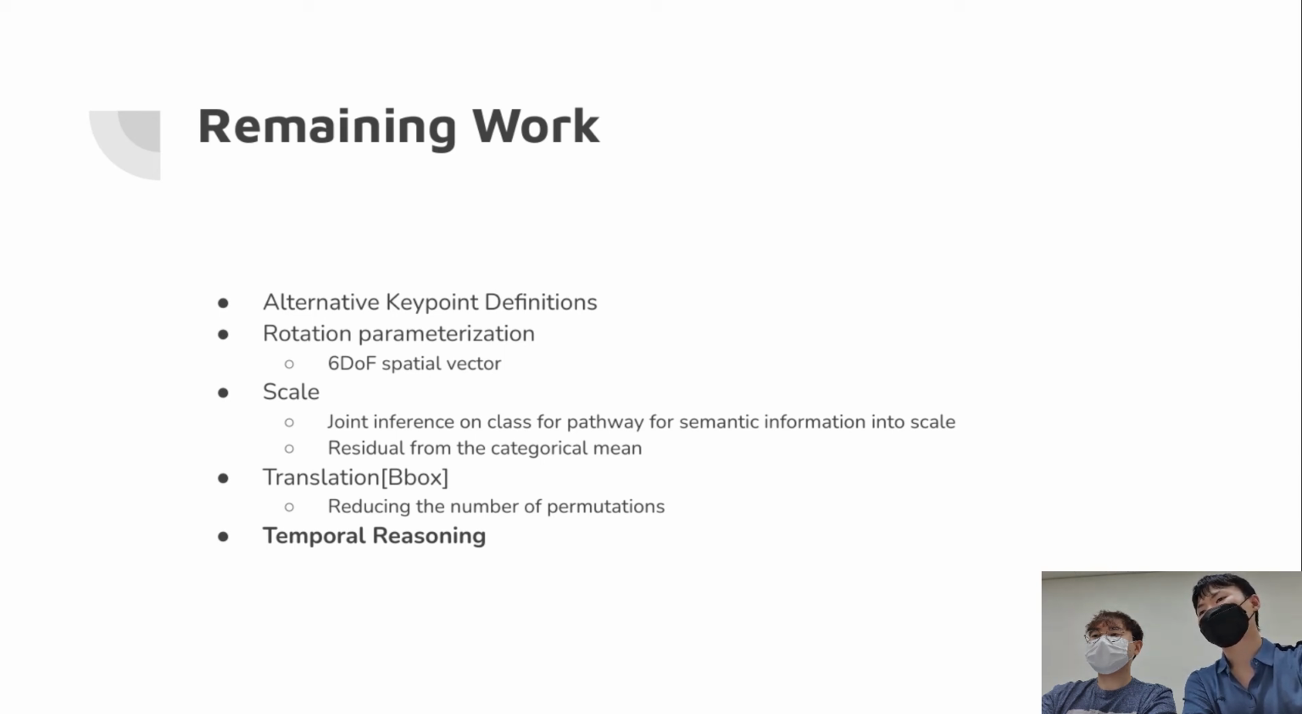We would like to see whether joint inference on class would allow for a pathway for semantic information to flow into scale predictions, or alternatively regress to the residual from the categorical mean instead of independently predicting scale instance to instance. While not high priority at the moment, we would also like to reduce the number of permutations on the possible set of bounding box vertex assignments for the 2D least squares constraints.